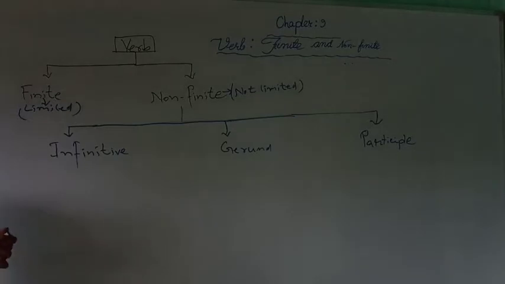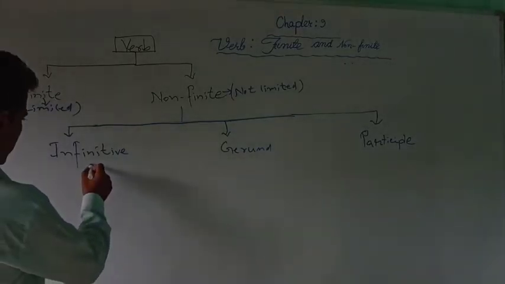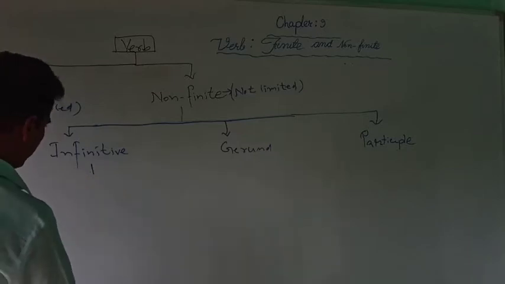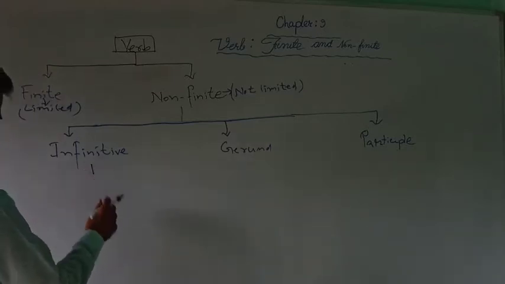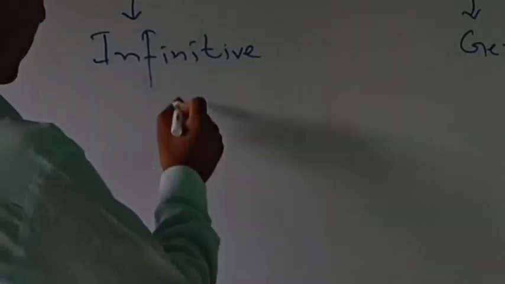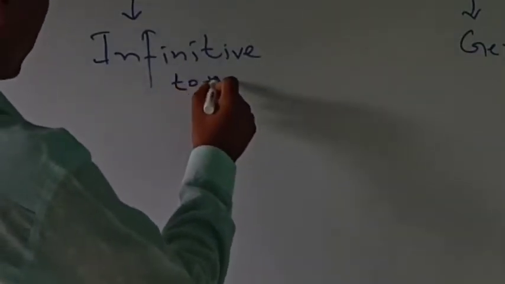Let us first explore what an infinitive is. Infinitive is a form of verb. This we write like to plus verb.